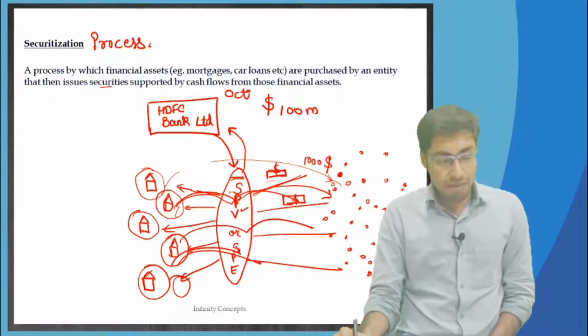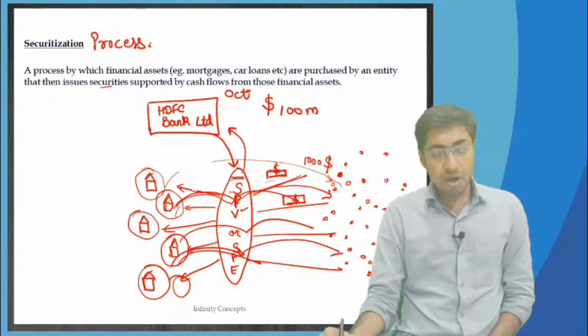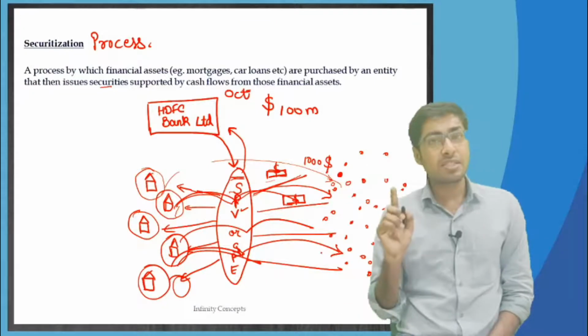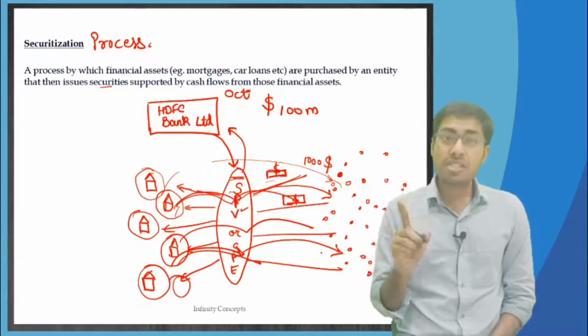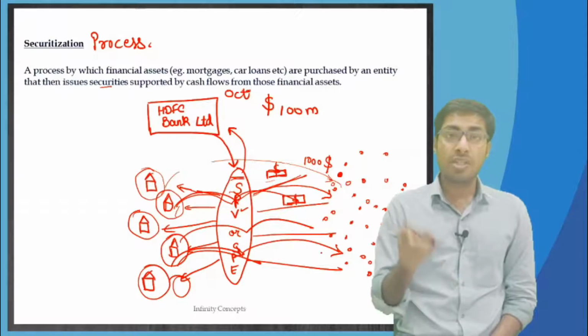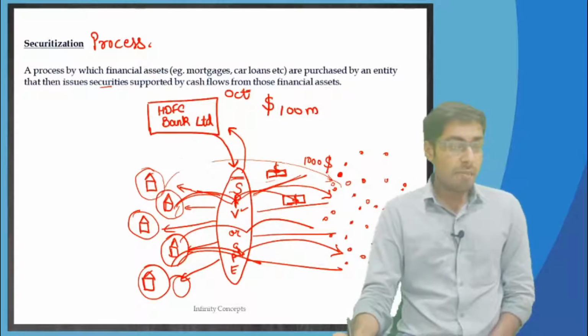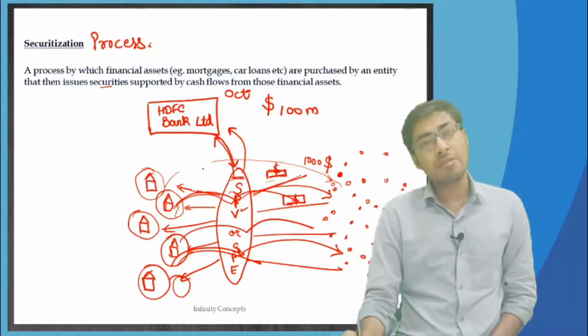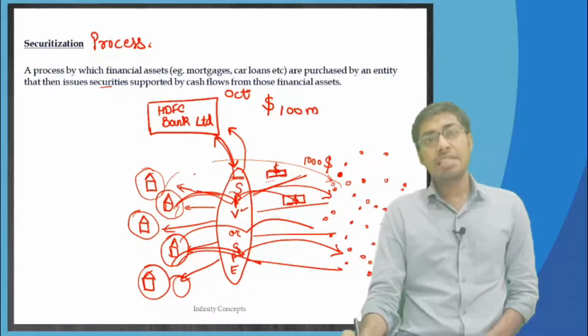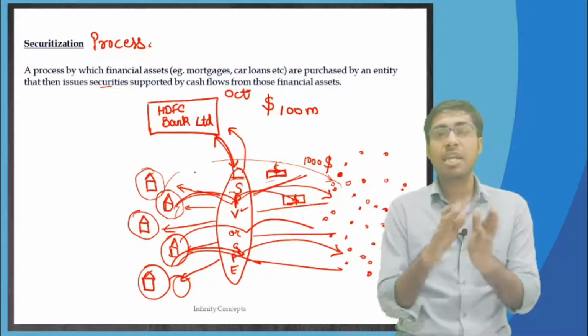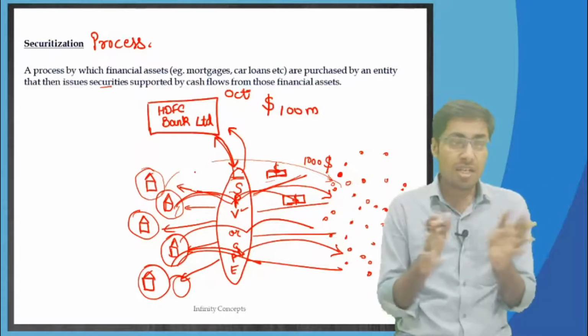The money will come to the SPV, the SPV will give all of it to the investors, and therefore investors subscribed to these bonds worth $100 million. The SPV took that $100 million and paid off Hdfc Bank Limited, which means Hdfc Bank got all its money back in just 1 month.